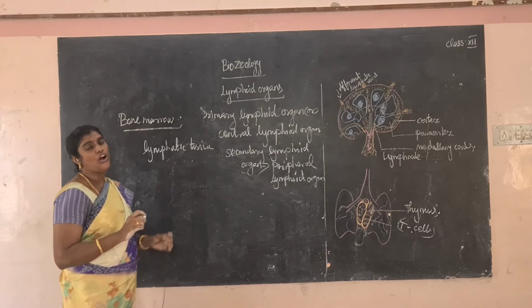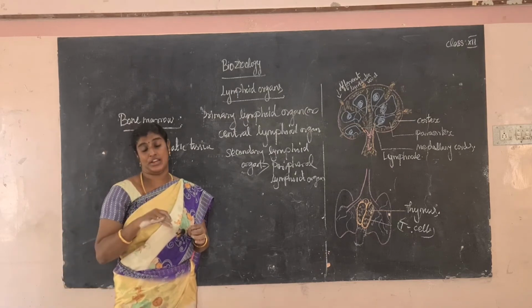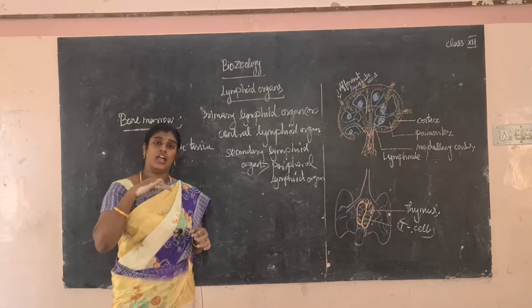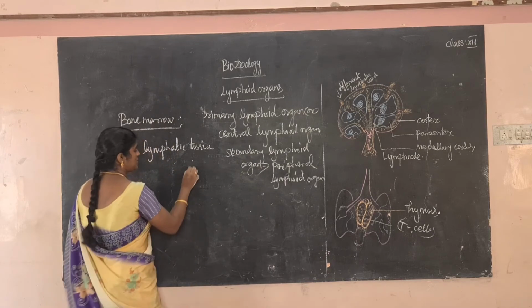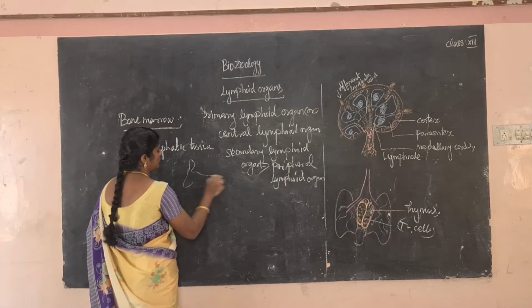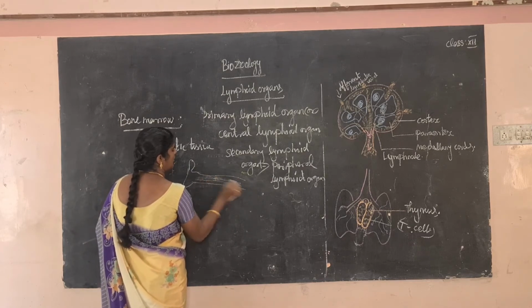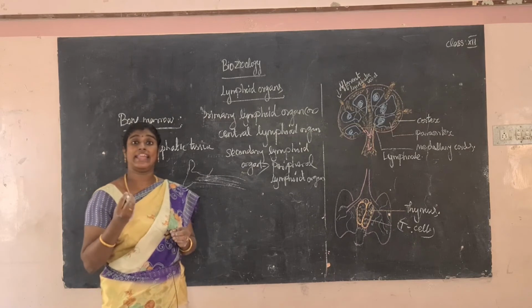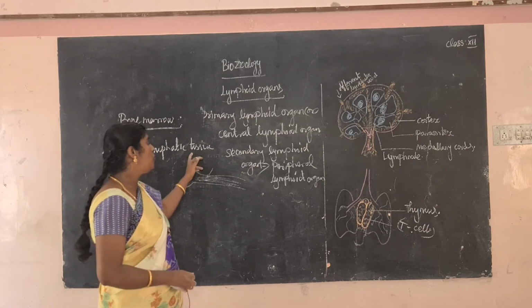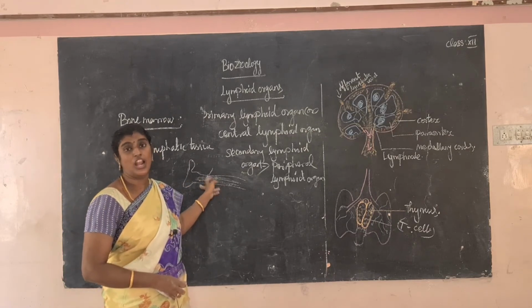Where is it found? Inside the cavities of bone. For example, this is a bone structure. In between the bone structure, some bone mass, some soft or lymphatic tissue is present. That is called bone marrow.